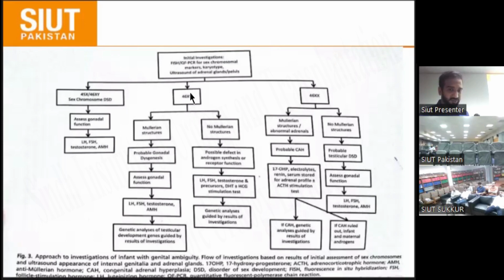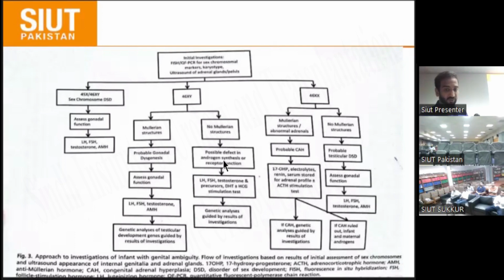If there is 46,XY and müllerian structure is also present, then the defect is probably gonadal dysgenesis or excessive gonadal function, and we go forward with hormonal levels, in which there are LH, FSH, testosterone or AMH levels. If the patient has 46,XY chromosomes but no müllerian structure is present, normally, there is no müllerian structure with XY chromosomes, but the patient has ambiguous genitalia, which means there may be some defect.